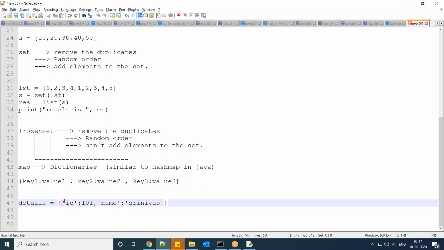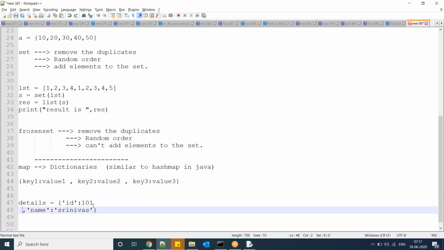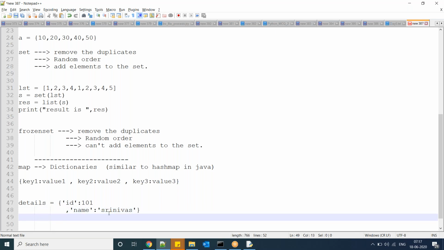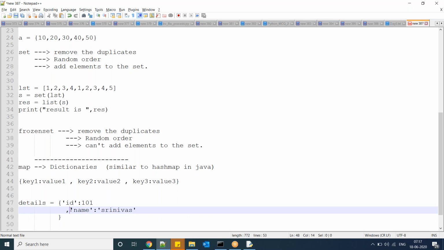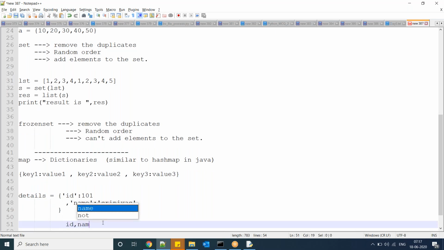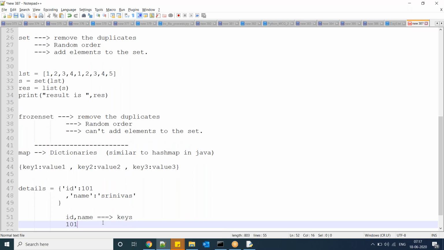Okay, and this entire one is separated with a comma. Now it means in this dictionary I have two elements. So this is one thing and this is another thing. Here id and name are keys, and 101 and Srinivas are values.